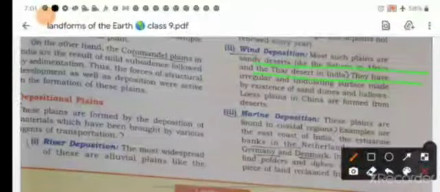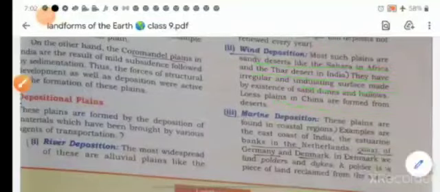The second is your wind deposition. Wind deposition: most such plains are sandy deserts like Sahara in Africa, Thar in India. They are formed with an irregular and undulating surface made by the existence of sand dunes. Loess plains in China are formed from desert.